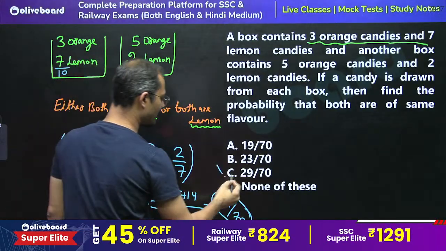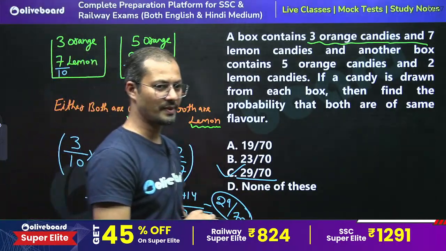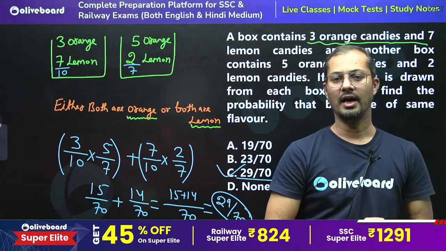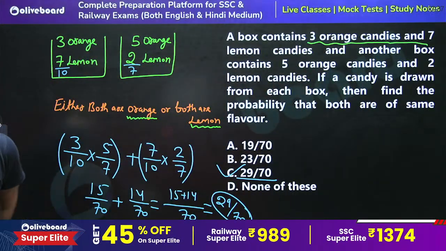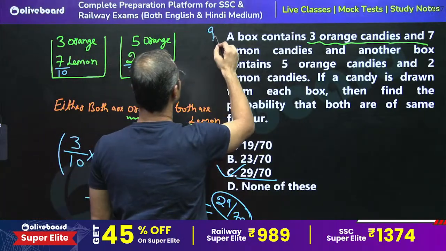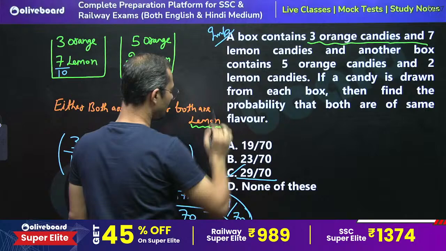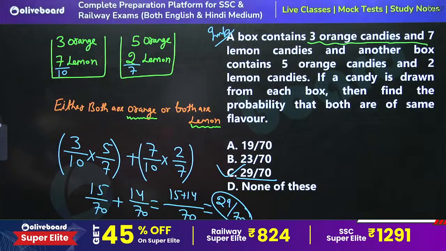29 by 70 is the right answer. C part is the right answer. I hope this is very much clear to you all, right? Yes. Very good question, right? Mark it important. Very good question. So C part is the right answer. I hope this is clear now, right?